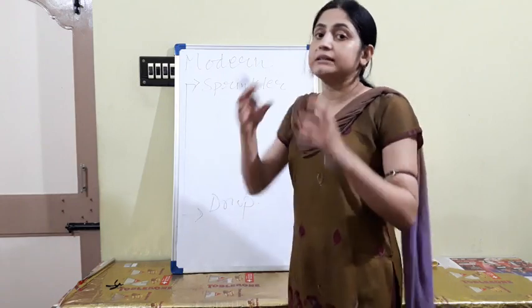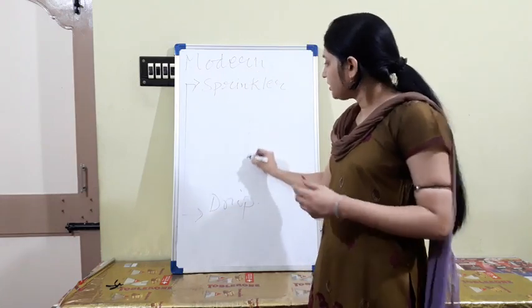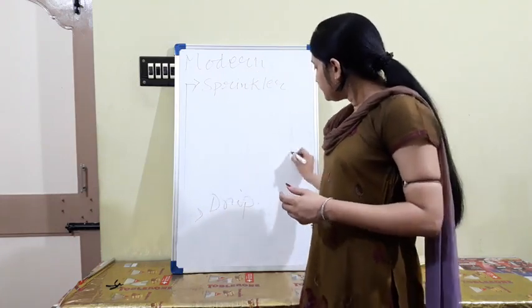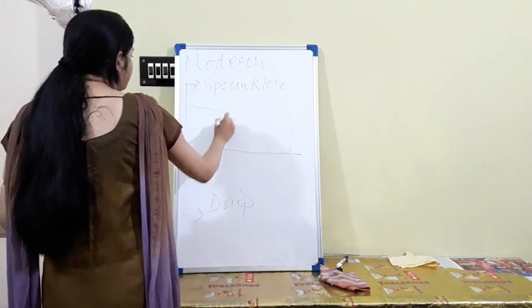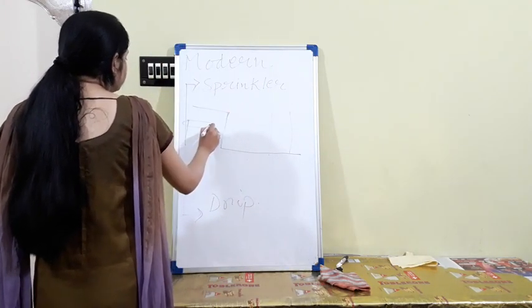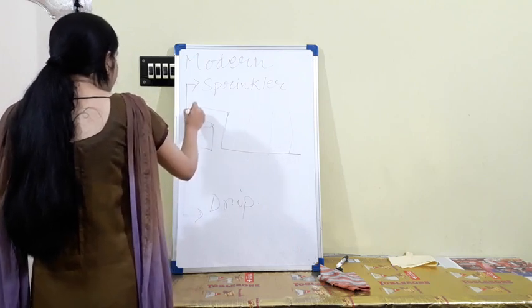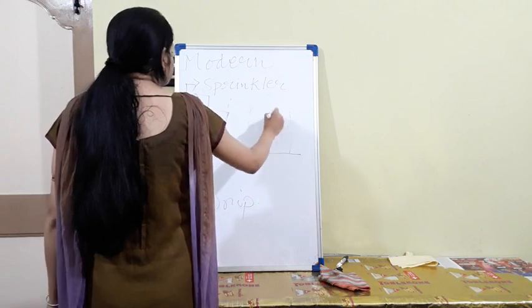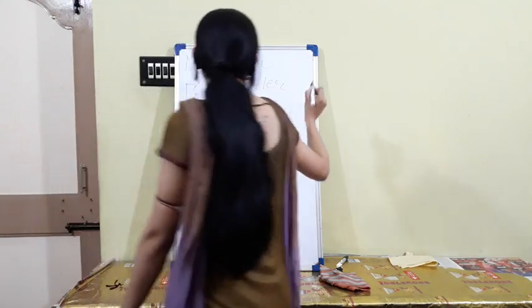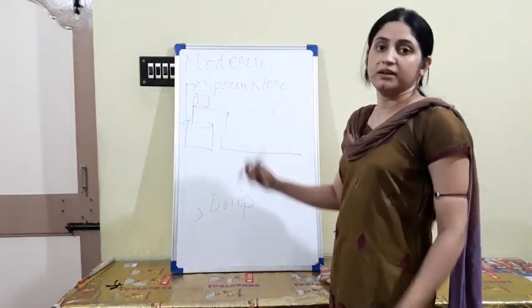Sprinkler method: the water comes out through a pipe-like structure. This pipe-like structure is attached with a perpendicular pipe. Here a well is present, the pipe comes out, and there is a motor present. Okay, and the water comes out just like rain. This type of structure is called a sprinkler system.